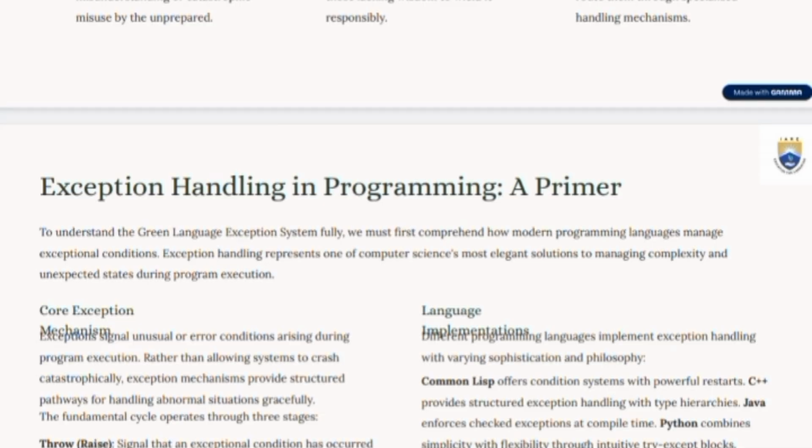The exception mechanism provides a structured pathway for handling abnormal situations gracefully.